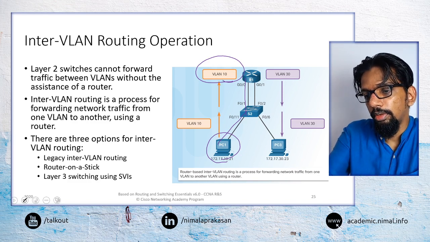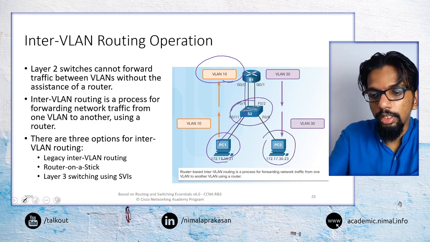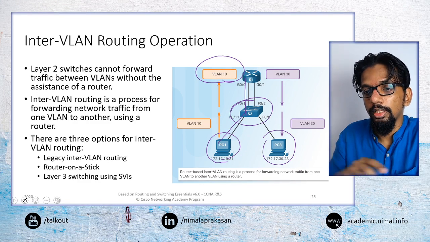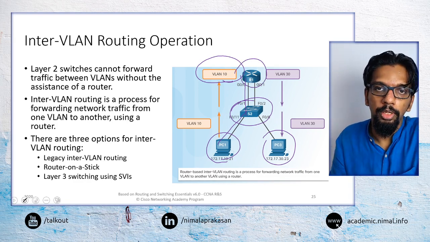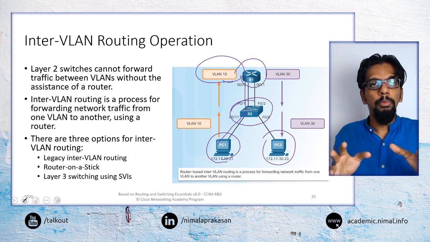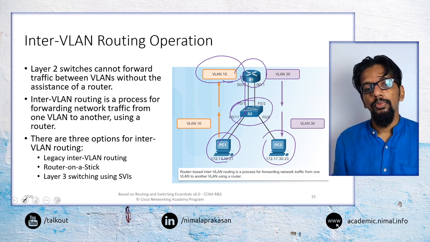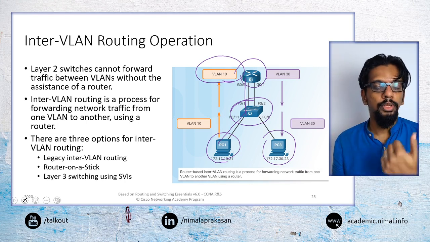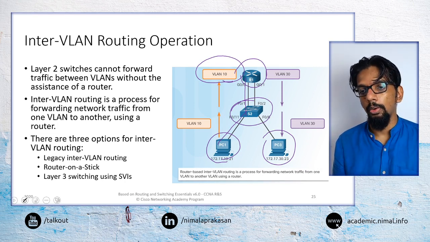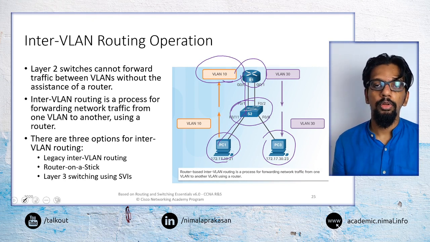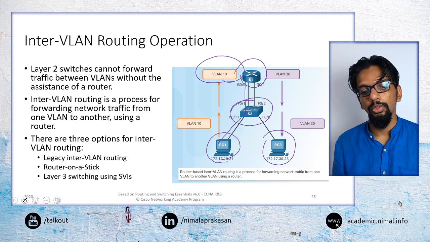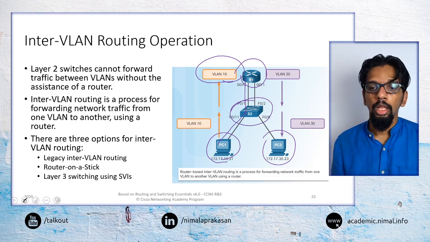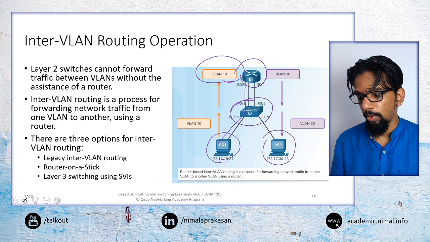Even though the switch is supporting a number of VLANs, the routing will still need to happen at the router. We have a number of options to do this routing. The first one is what we call legacy inter-VLAN routing, and then we have other options called router on a stick and layer 3 switching. We will look at each of these in a bit more detail now.